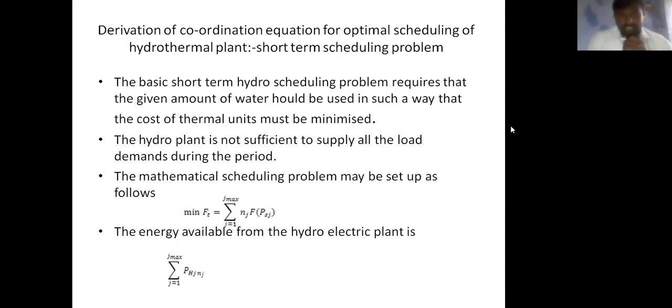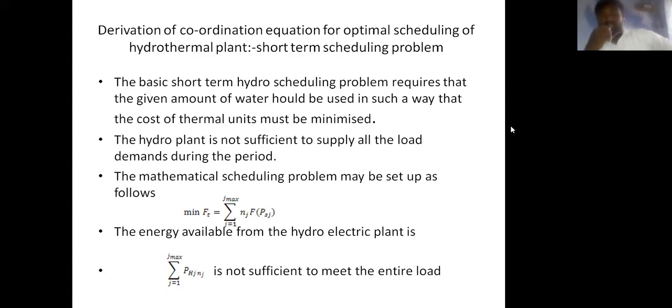And the energy available from the hydroelectric plant is the summation of j equal to 1 to j maximum of PHj into nj. Here we know that energy equals power into time. So nj means the number of hours in the period j, and PH means the power generation, and it is not sufficient to meet the entire load.